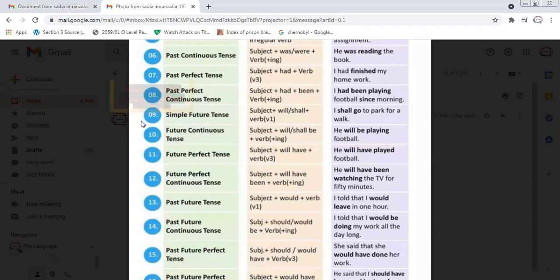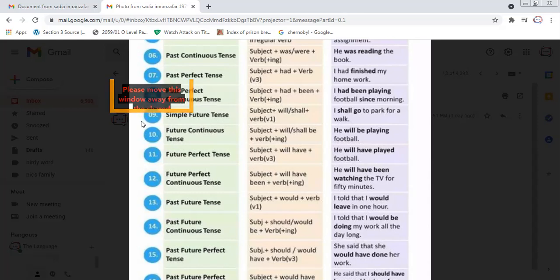I told that I would leave in 1 hour. Past future tense: I told you that I will do that. So I would leave that. I told that I would leave in 1 hour. I told means it's a second form of verb.